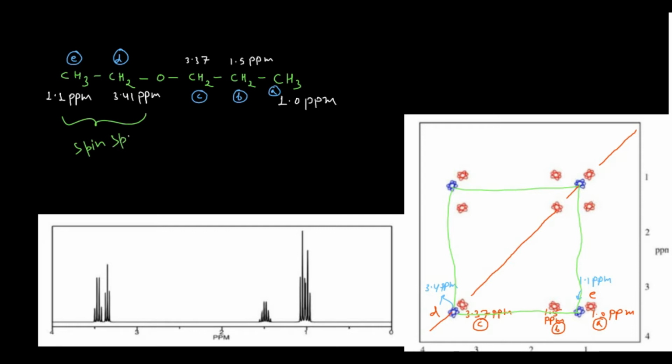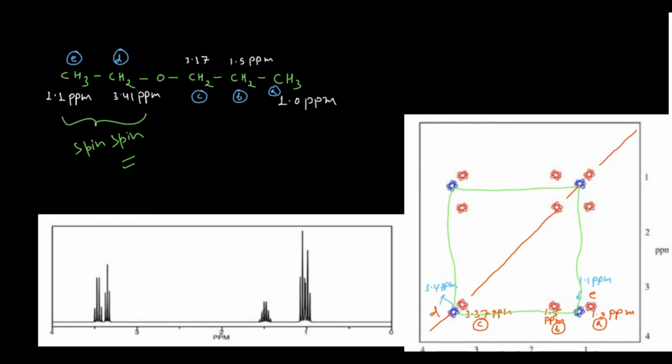Spin system, okay, and then you can focus on this red. This is at 1.0 ppm, that is type A, which is this one. If you travel, you will find another red peak at 1.5 ppm. These two are correlating, and it is quite obvious. This A is correlating with B at 1.5 ppm.